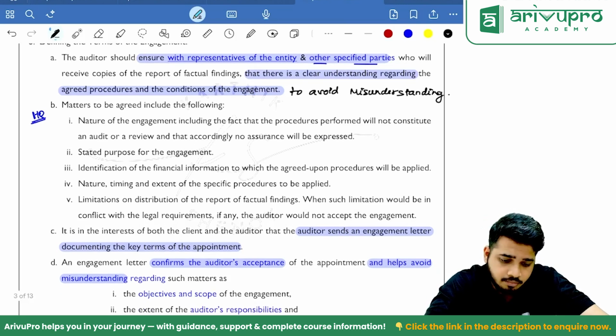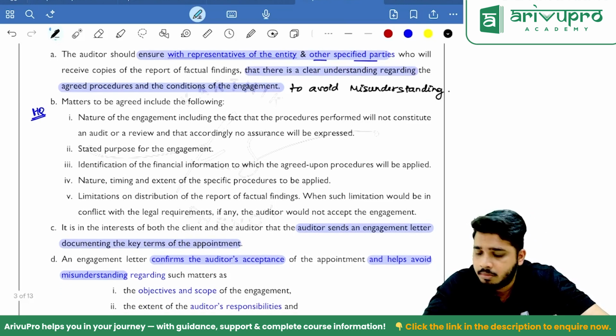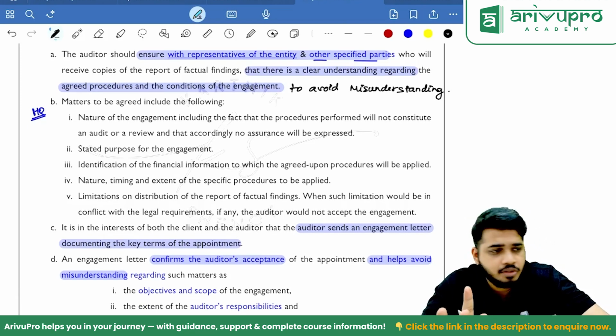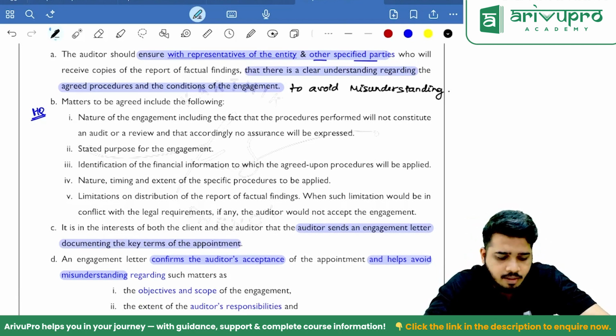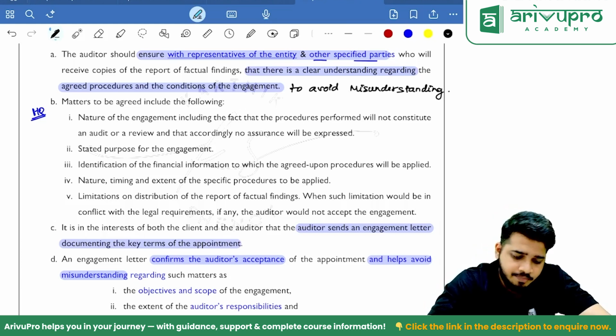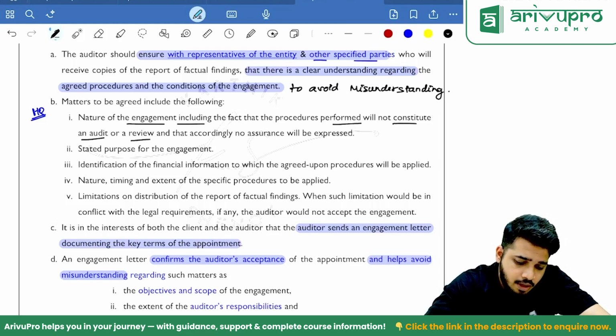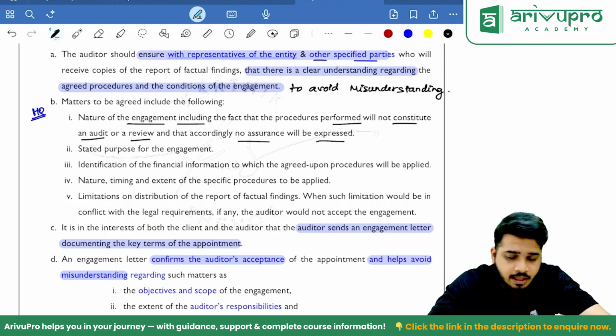Now, sir, matters to be agreed include the following. Mark this as an important question. Matters to be agreed include the following. Number 1, nature of engagement, including the fact that procedures performed will not constitute an audit or review, and that accordingly no assurance will be expressed.